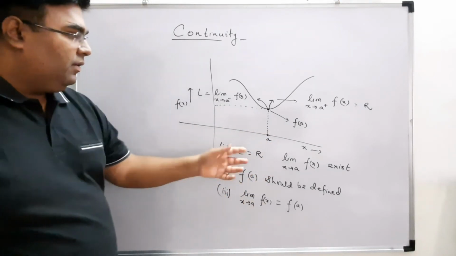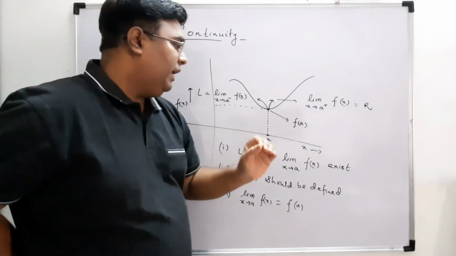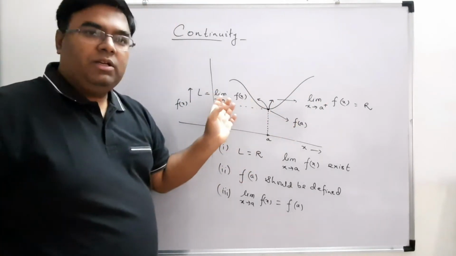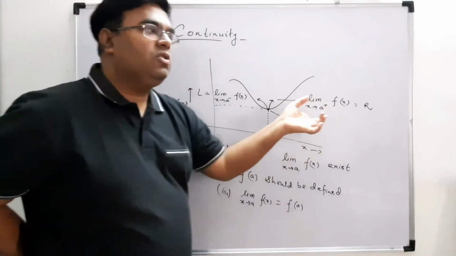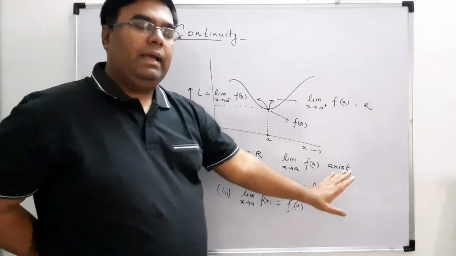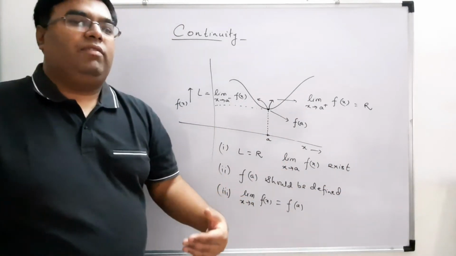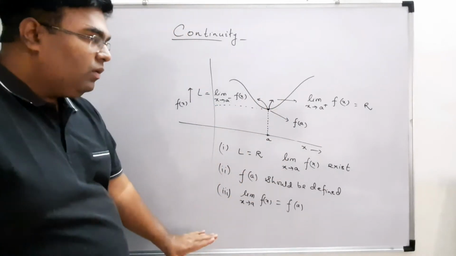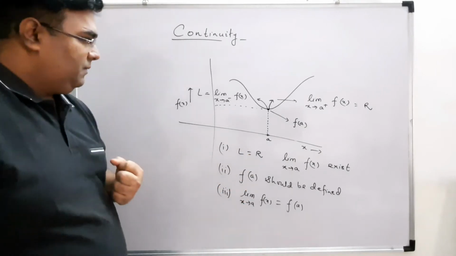First of all, f(a) should be defined, meaning we should have a value of f(a). Then the right hand limit should also be there, and the left hand limit should also be there. It is not that they are also not defined. There is some value of the right hand limit and the left hand limit, and if they are equal, we can say that our limit exists. And if they are equal to f(a), then we can say the function is continuous. Now remember these 3 points so that we can find out how we can say that the function is discontinuous.